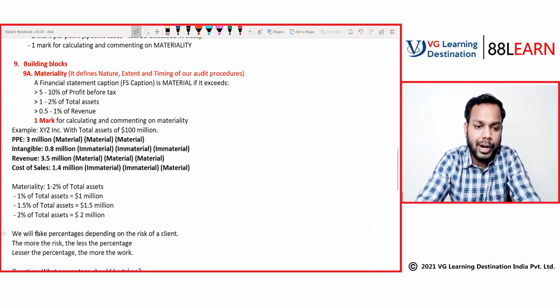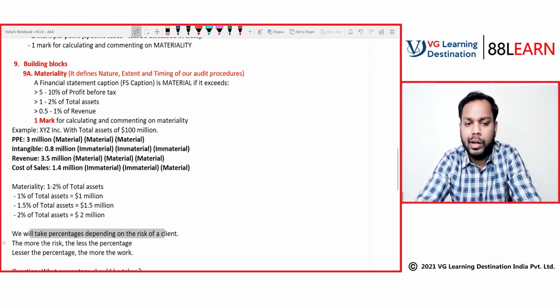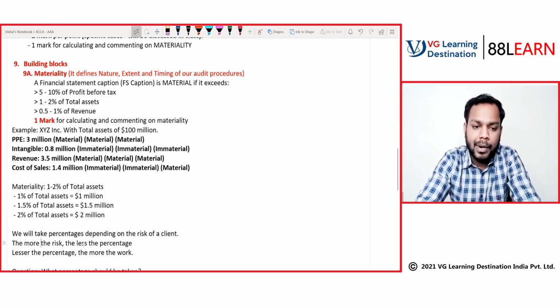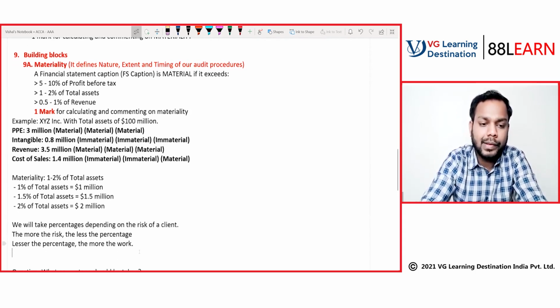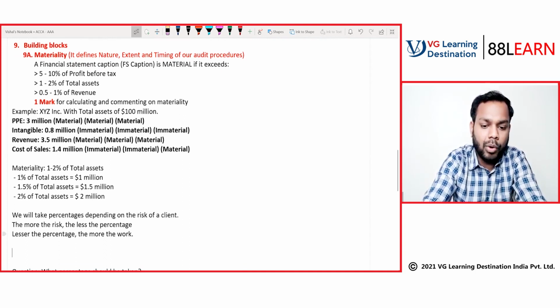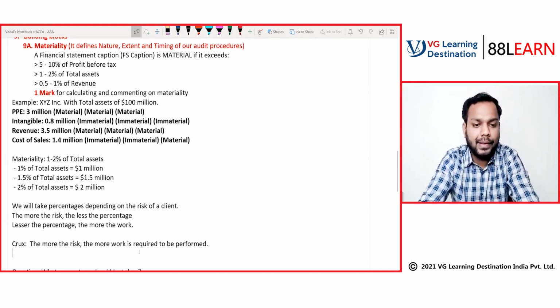See again, first we are telling that the percentage will depend on the risk of the client. Now we are linking risk with the percentage. The more the risk, the less the percentage. Now we are linking percentage with the work. The less the percentage, the more the work. What does it imply? The crux is the more the risk, the more the work. More work is required to be performed. I hope I'm making sense here, guys.